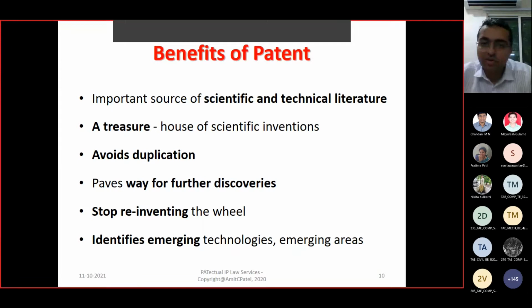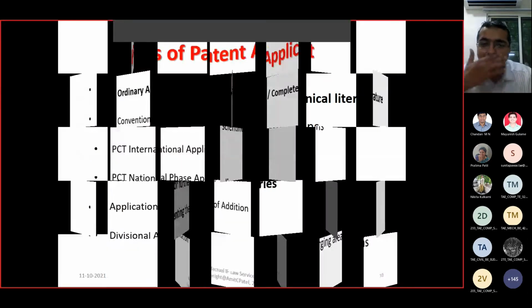So there are n number of uses for the patent, right? In fact, for recruitment purposes as well, the HR team uses patent data. Government policies, they are using the data. Import export, they are using. Strategic partnership, they are using, right? Agreement or takeover, merger and acquisition. So there are n number of factors for which patents are useful.